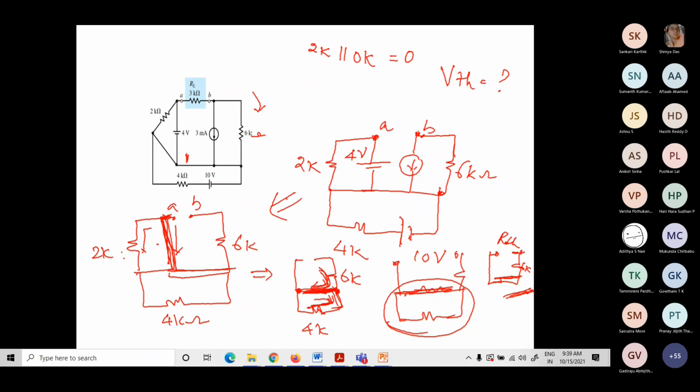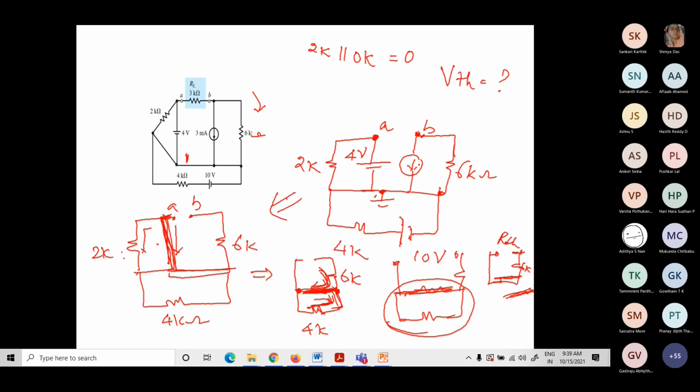So now VAB. I need to find out what is the voltage at A, and you find out what is the voltage at B. Which is the reference node? Obviously, this is my reference node. When I say VA, it is nothing but the voltage at this node with respect to ground. Similarly, VB is the voltage at this node with respect to ground.